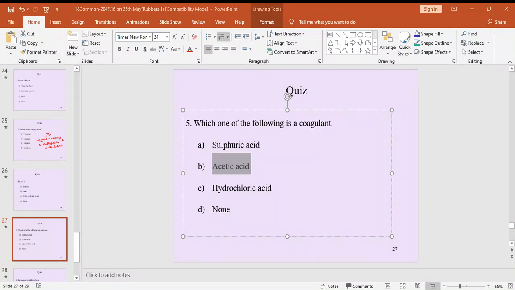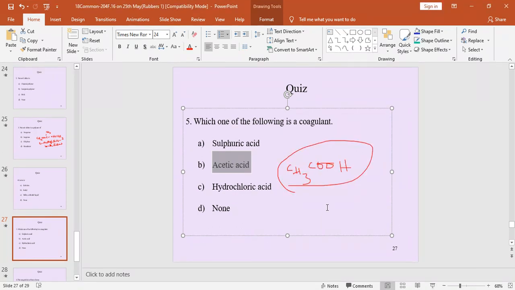For understanding purpose, I am writing the acetic acid structure here, CH3COOH. This is called acetic acid. Right, we can see now CH3COOH. This is called acetic acid, or formic acid, we are adding as coagulants. Those are acetic acid and also formic acid, those are called coagulants.